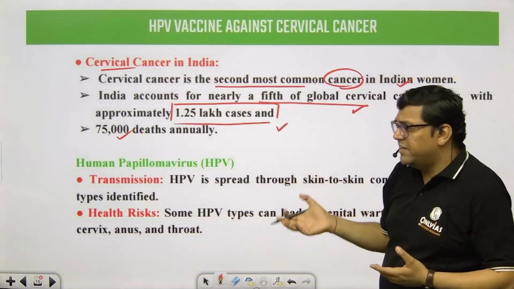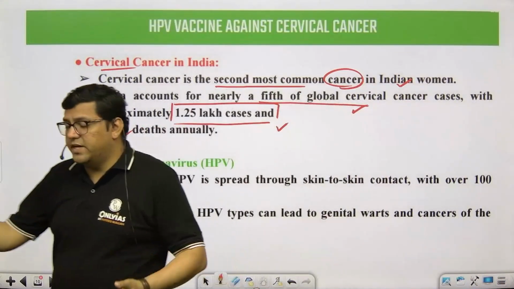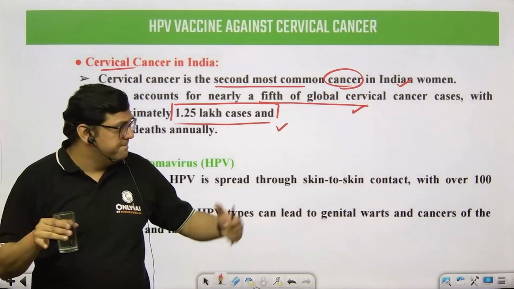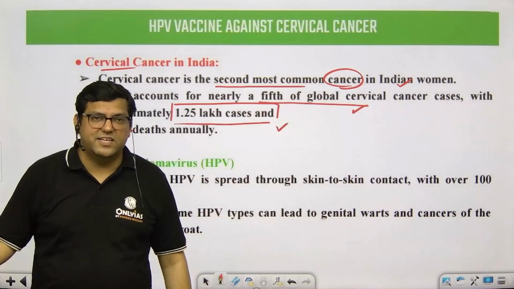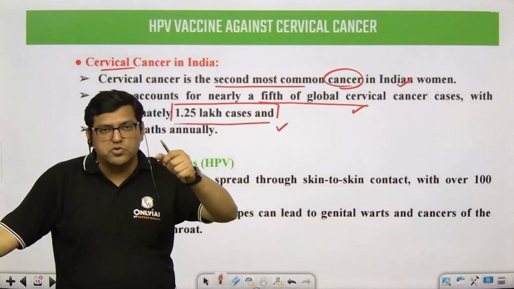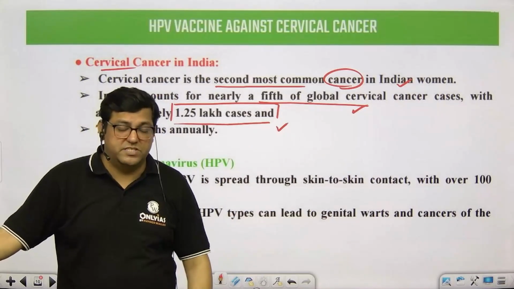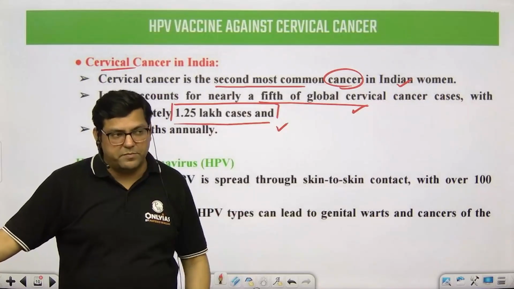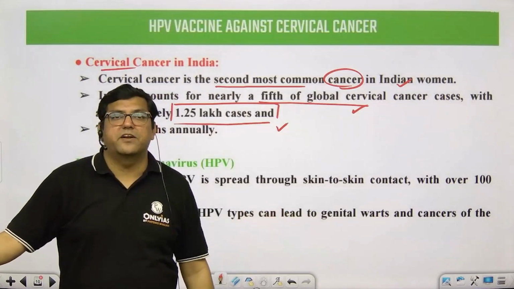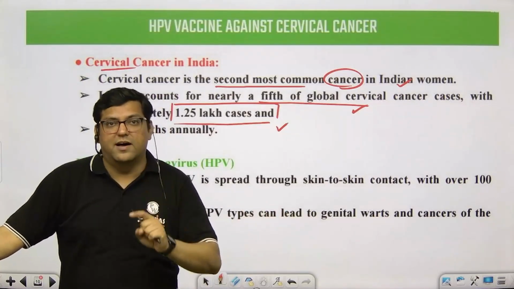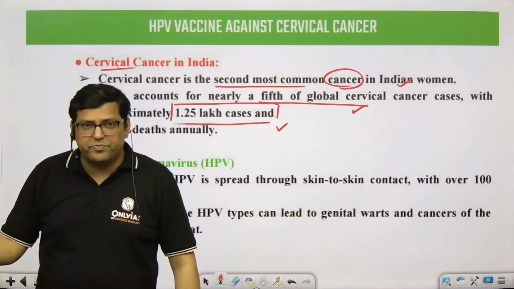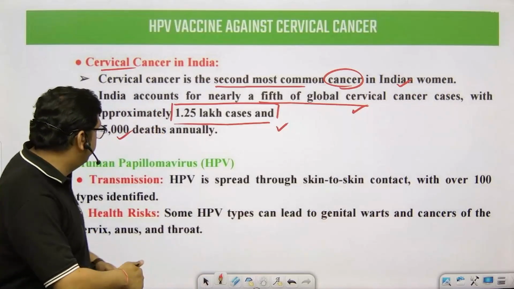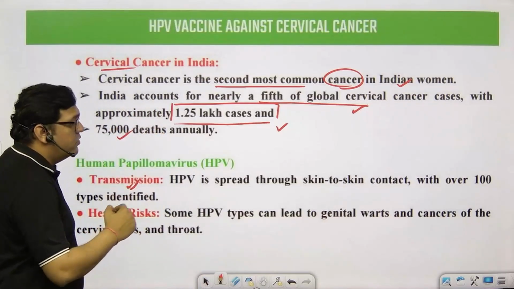It is more prevalent in females, which is why the disease is most commonly seen in the context of females. But do not fall into this trap if UPSC makes a statement that males and females both are highly impacted by this particular virus, right?